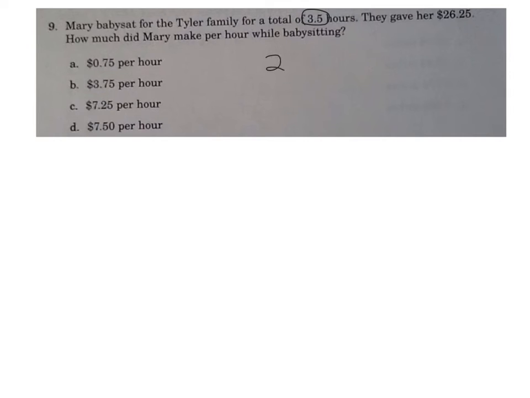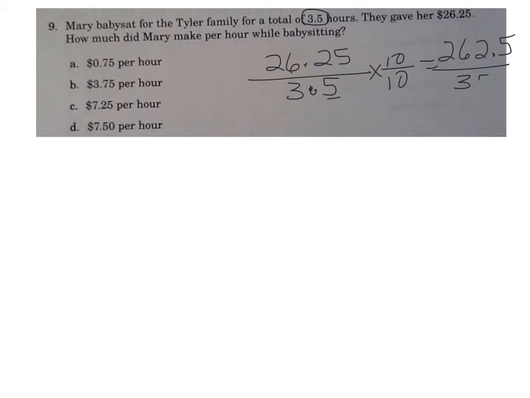So we need to get rid of that decimal, and in order to do that, we need to multiply this whole fraction by 10 over 10, because we have 1 decimal place in the divisor. So when we move the decimal 1 place in both numbers, we now have 262.5 divided by 35.